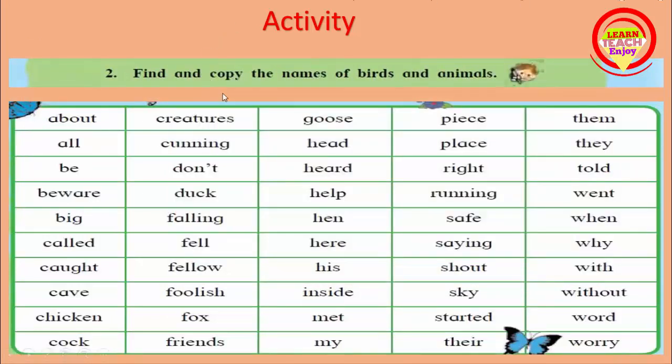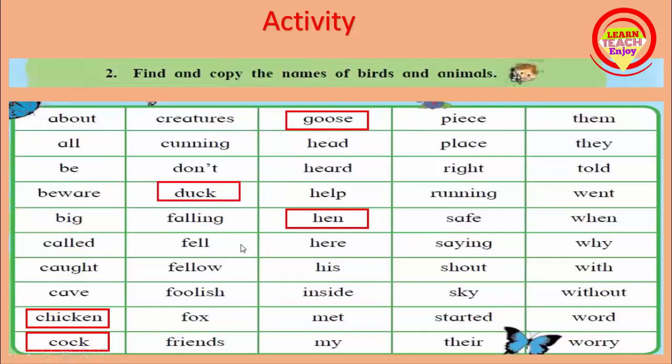The second activity is given. Find and copy the names of birds and animals. Birds means pakshi and animals means prani. Let's start. The names of birds. First is chicken. Then second cock. Third one is hen. Then goose. Then duck. All these are names of birds.